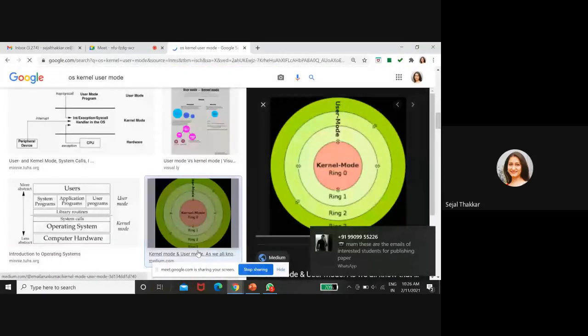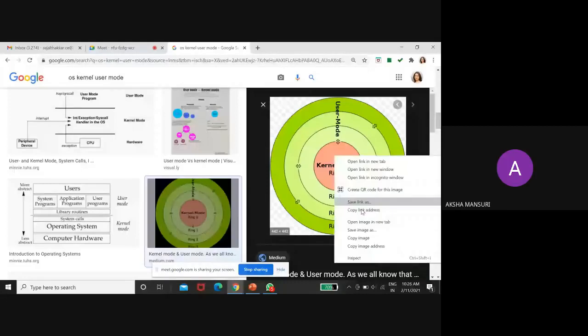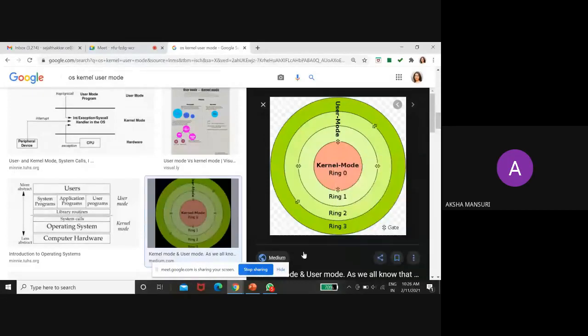See here, in the operating system, we have, are you able to see this diagram, the circle? Yes, ma'am. Yes, ma'am. Okay, fine.